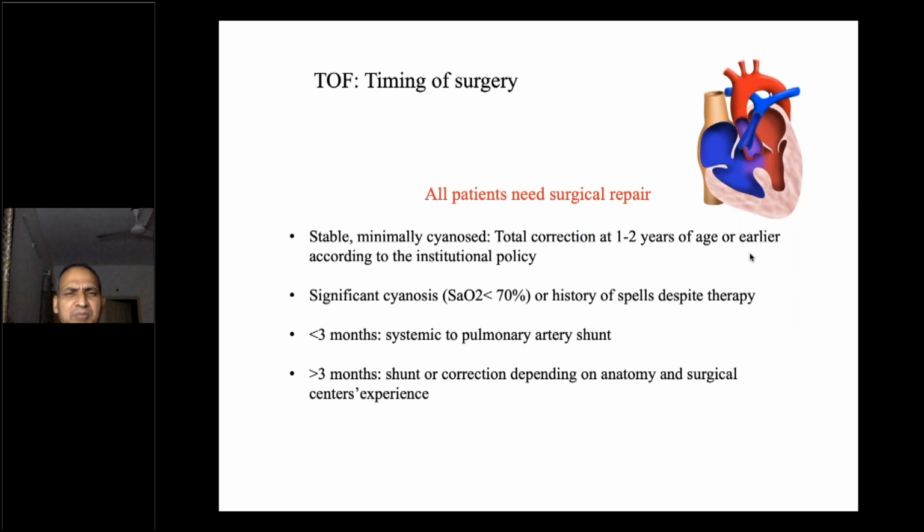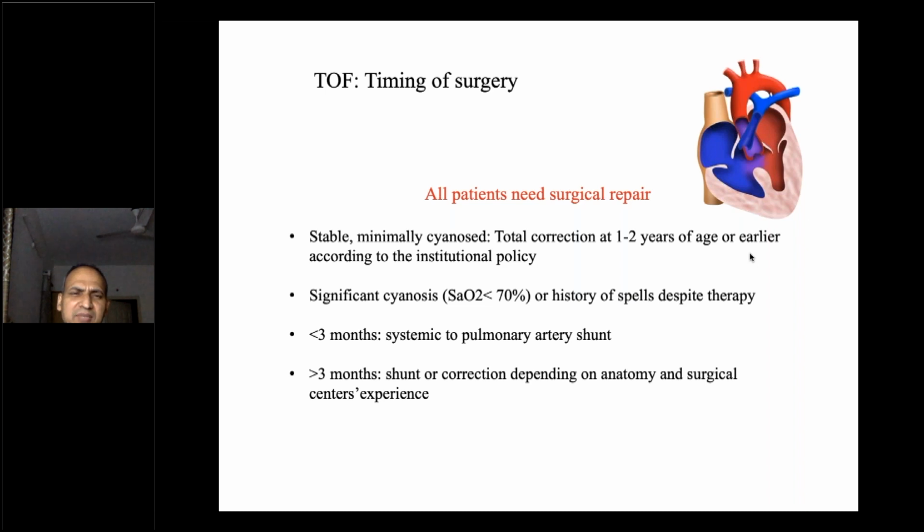If they are stable and minimally cyanosed, we do total correction at 1 to 2 years of age or earlier according to the institutional policy. In our hospital, if the patient has saturations more than 80%, minimally cyanosed, we operate after 6 months of age. If there is significant cyanosis, saturations less than 70%, or a history of spells despite therapy, we still go ahead with a complete correction if the branch PAs are normal.